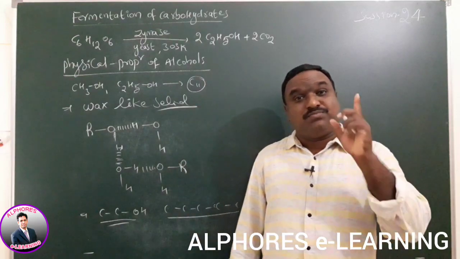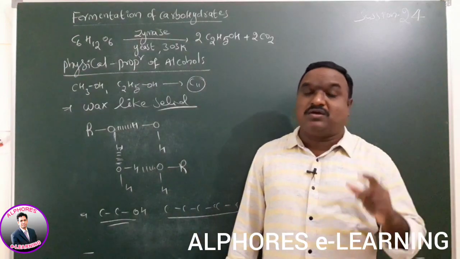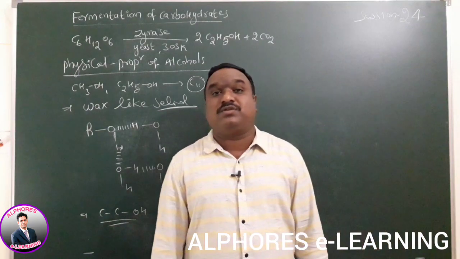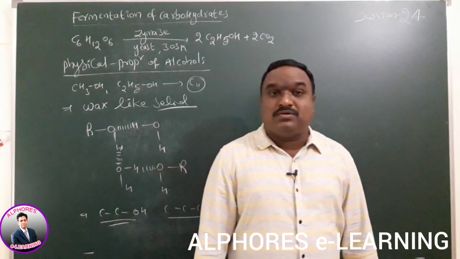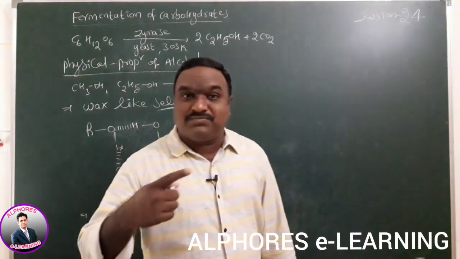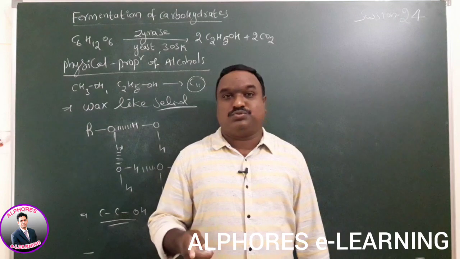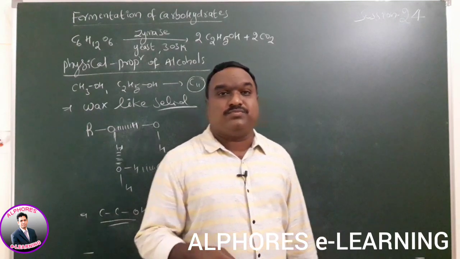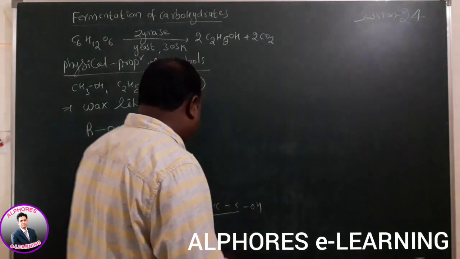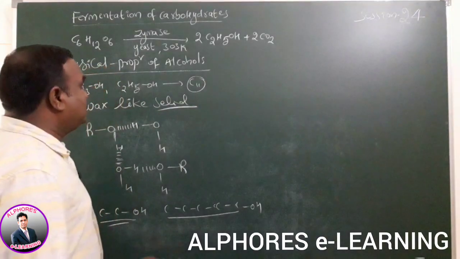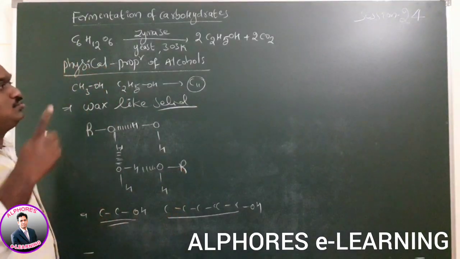Why? Because alcohols form hydrogen bonds with water molecules. If the compound carries OH groups, it forms hydrogen bonds. But here hydrogen bonding, based on the nature, is divided into two classes.